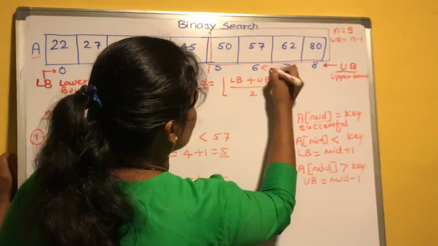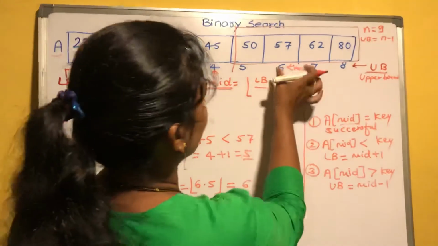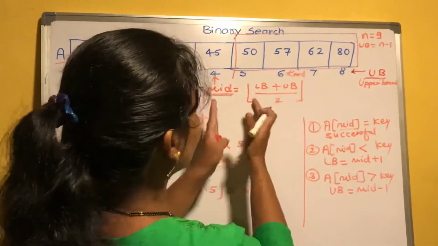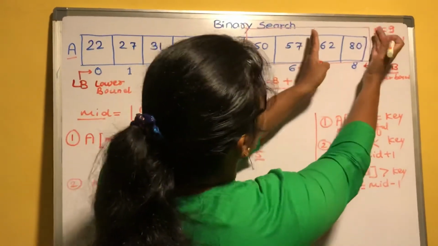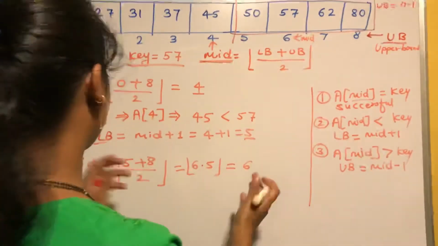This is your mid position now. Mid equals 6. It means your searching space is again divided into two parts: this part and this part. Okay, so where the 57 is present, we will compare now.